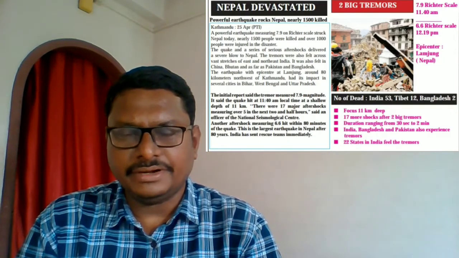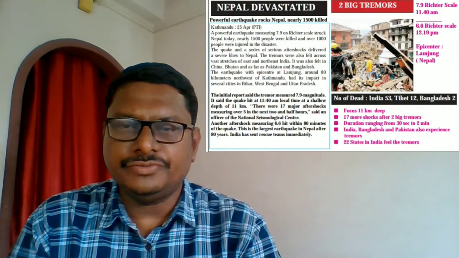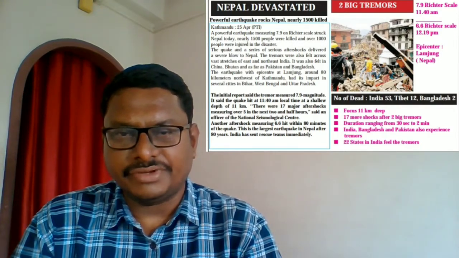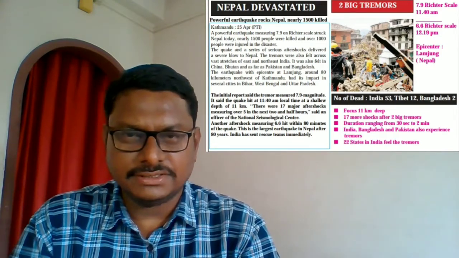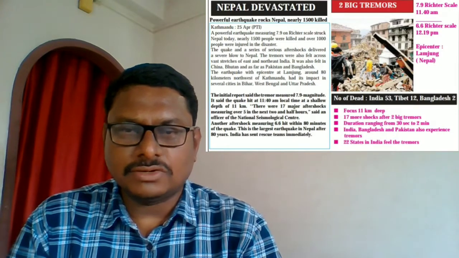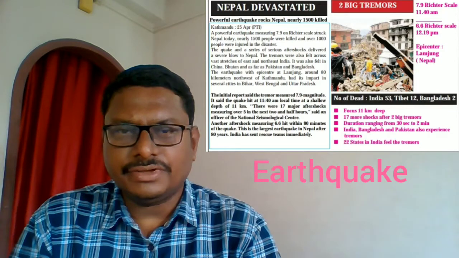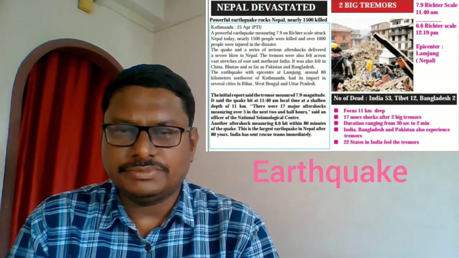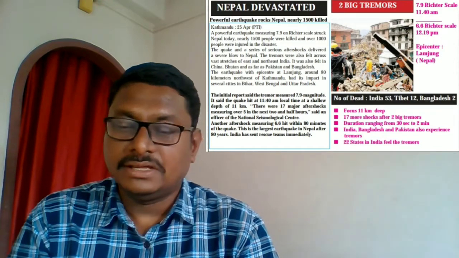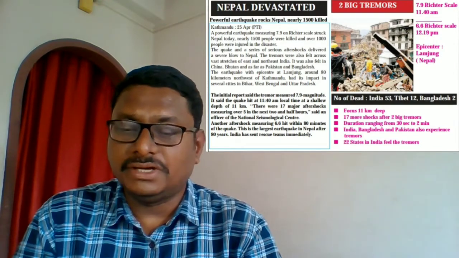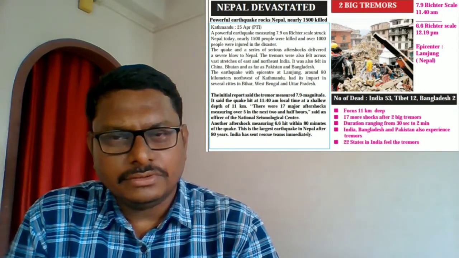So if you read this newspaper, you will have certain questions in your mind, and you will automatically get the answers as well. For example, the cause of the large scale casualties. The cause behind these casualties is obviously the earthquake, and because of that earthquake large scale casualties were recorded in Nepal. The second question is the magnitude of the earthquake. My friend, what is meant by magnitude?